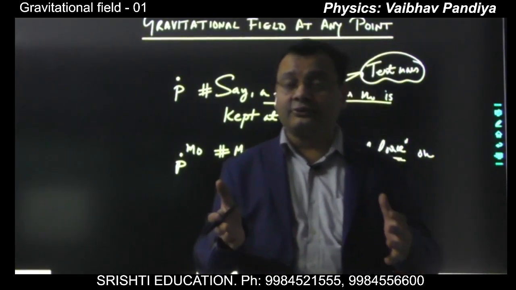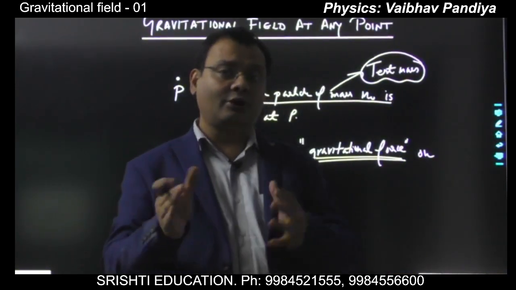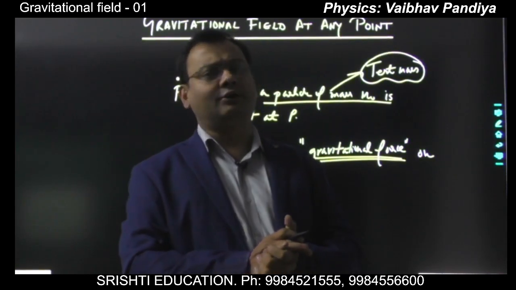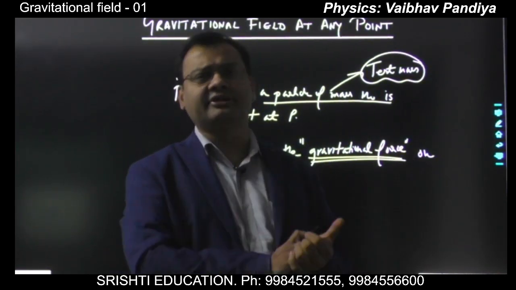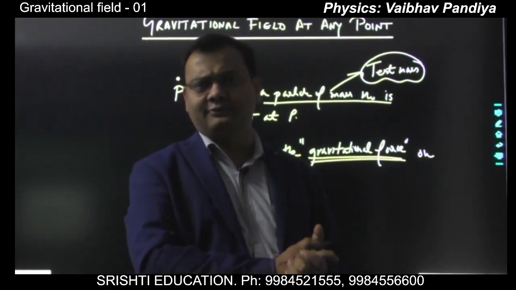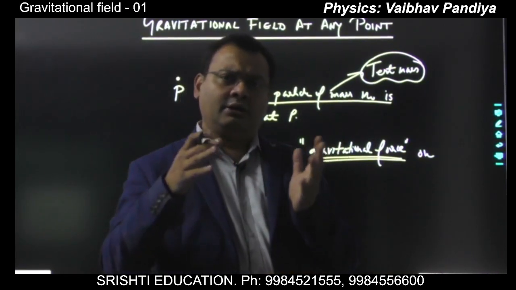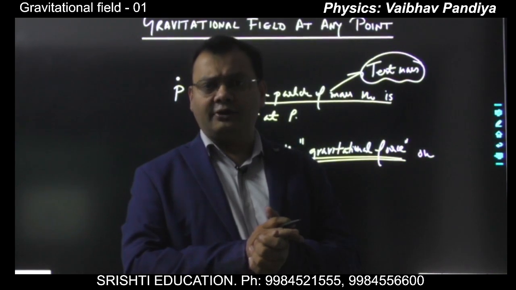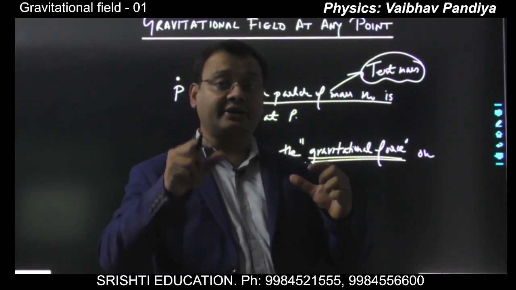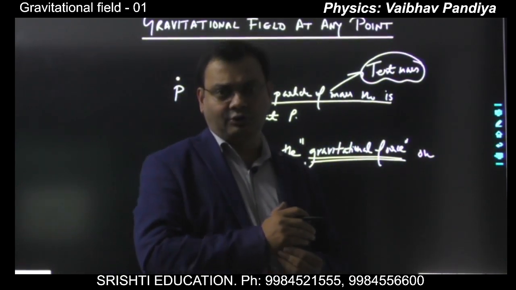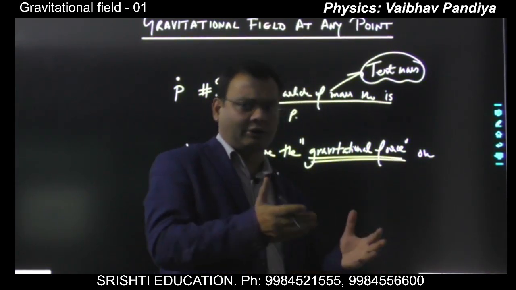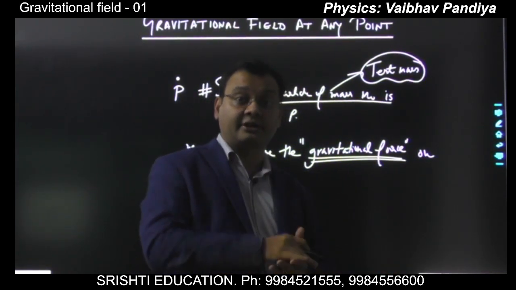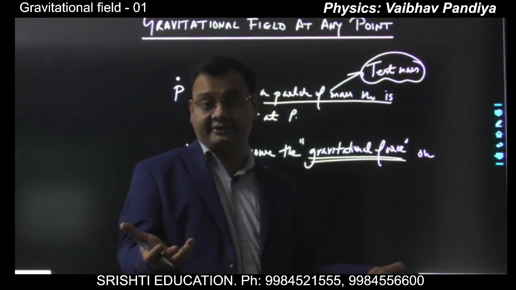As I told you, we are not interested in other kinds of forces. Maybe there are a lot of other forces acting on m0, electromagnetic force, any other force exerted by a fluid. We are mainly interested in the gravitational force. So the first primary question is whether the gravitational force will be exerted or not, and number two, if it is exerted, then who is exerting this gravitational force?